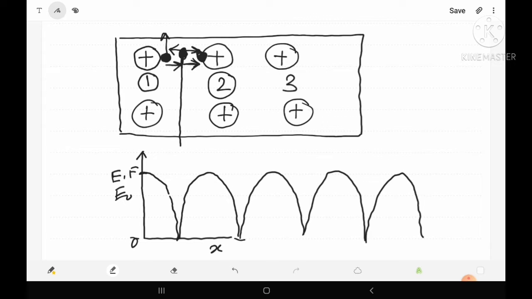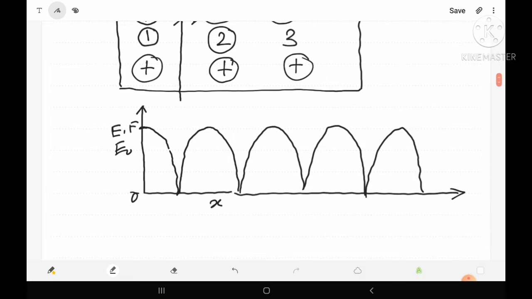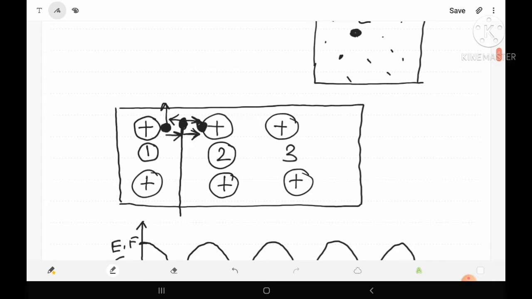From this graph we can say that the electron is allowed to move in a periodic potential. Why is it known as periodic potential? Because after a definite distance the same electric field or same potential is repeated. That's why here the electron is assumed to move in a periodic potential.